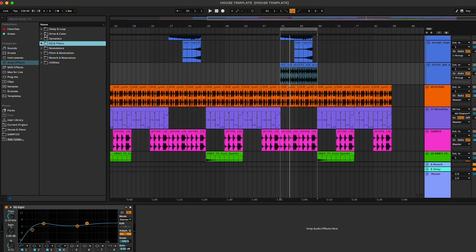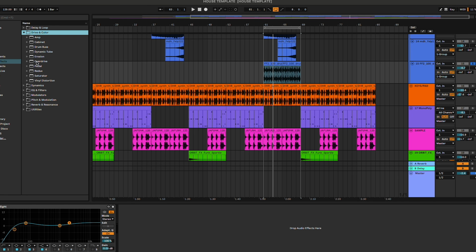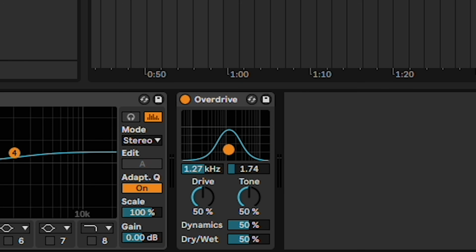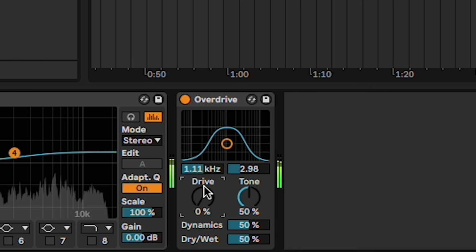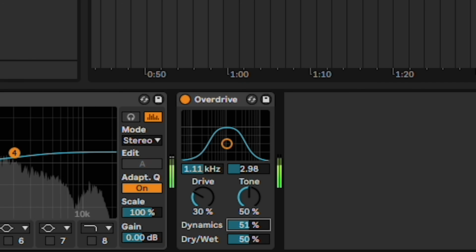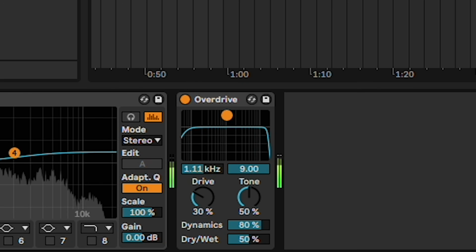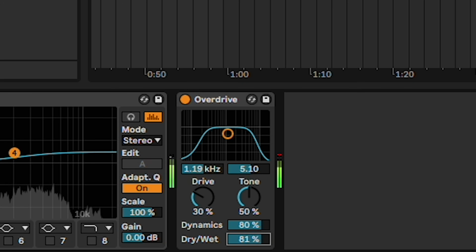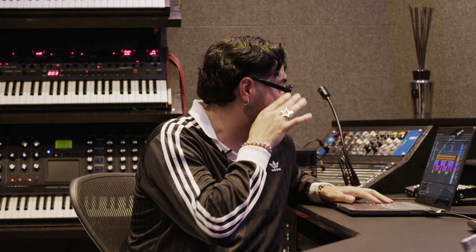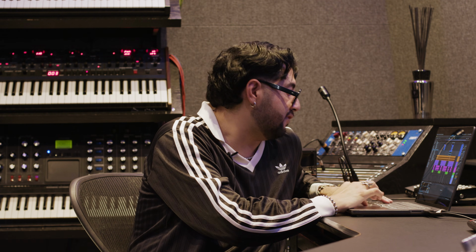And I'm gonna add an overdrive. Kind of want it to be saturated a little bit. So it's a little flat, but the transients are cutting through because I put an overdrive on it.